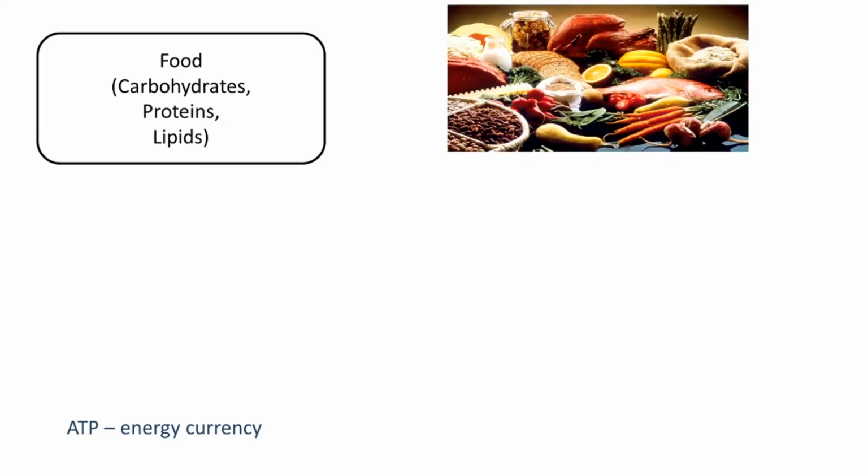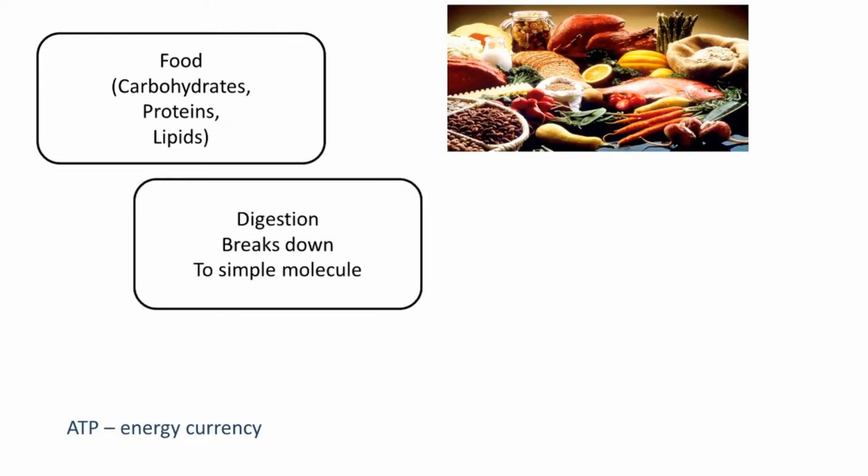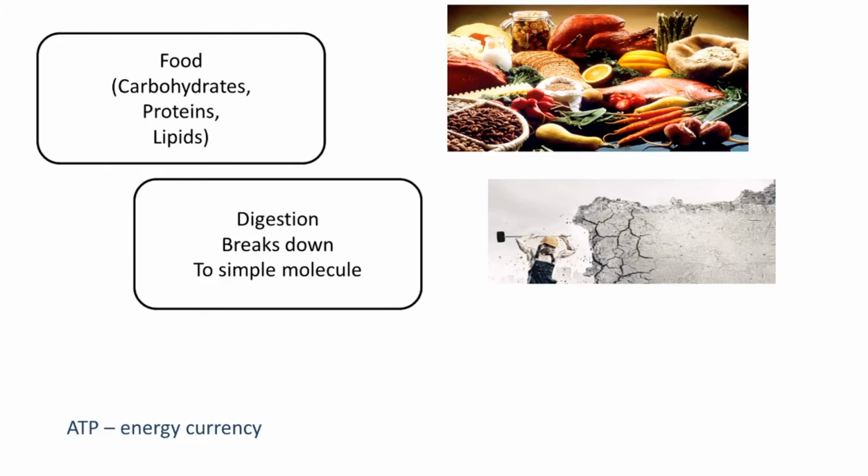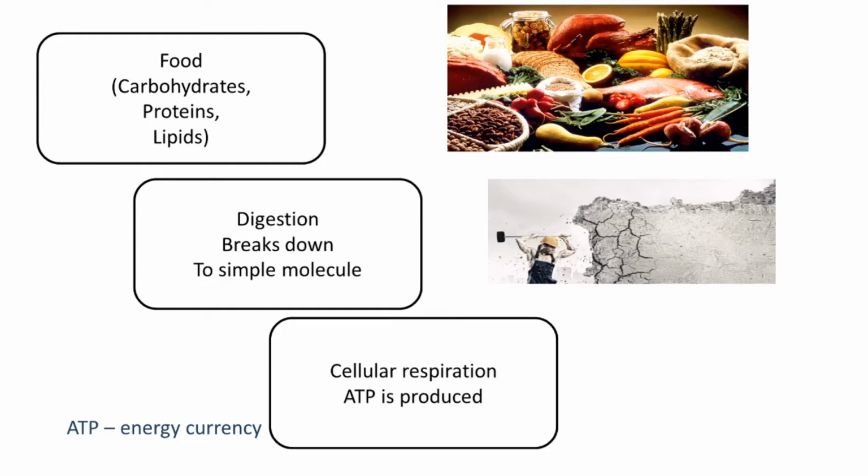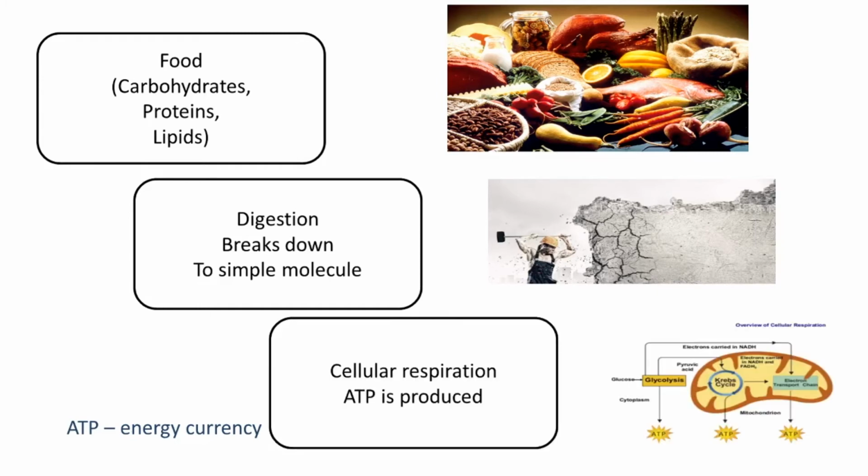So what we have here: food with carbohydrates, proteins, and lipids. We digest it, breaking it down into simple molecules, until they can enter our cells. When they get to our cell, by cellular respiration it produces ATP, adenosine triphosphate. So this is the energy currency. That's how we take energy from food, by breaking it down and by cellular respiration.